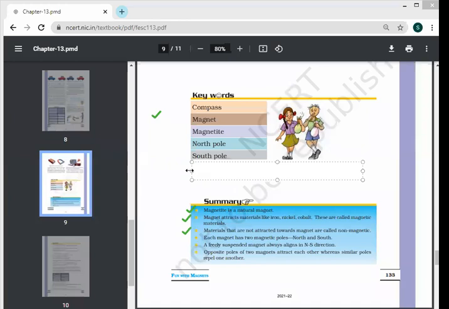Children, you can add one more word. Repel. Add this word also. Repel means to move away. Write down the meaning of it.